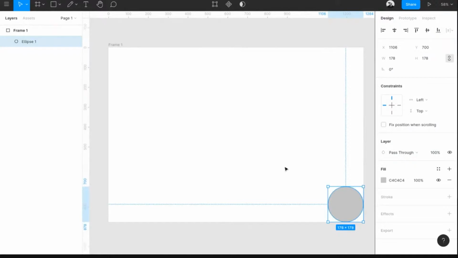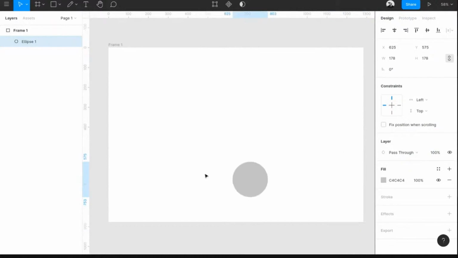So you might be thinking, why do I need to use them? If you drew a circle and you want to bring it to the center of the canvas, you can basically use align horizontal center and align vertical center. So you can get that thing on the center actually.